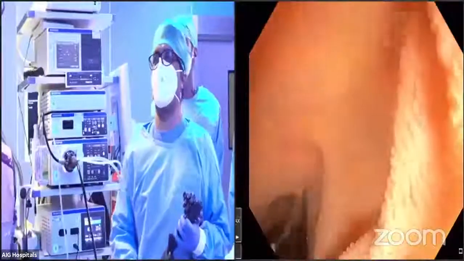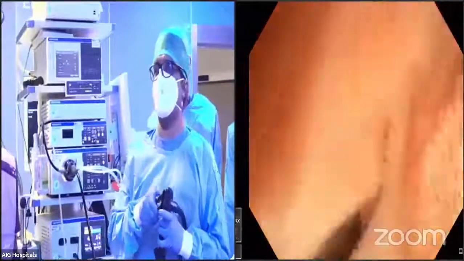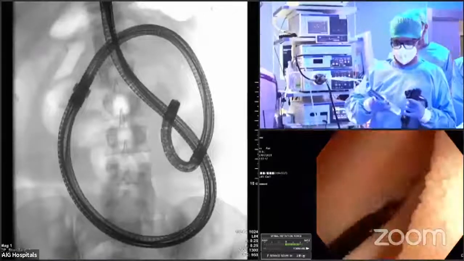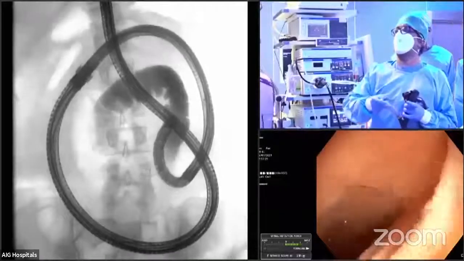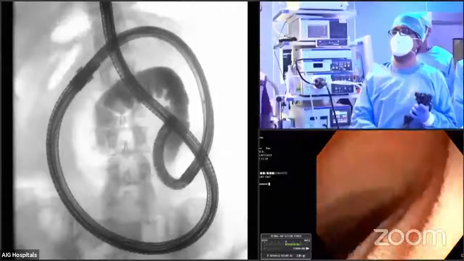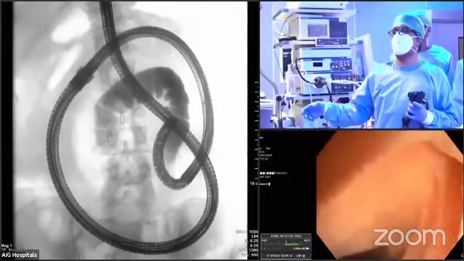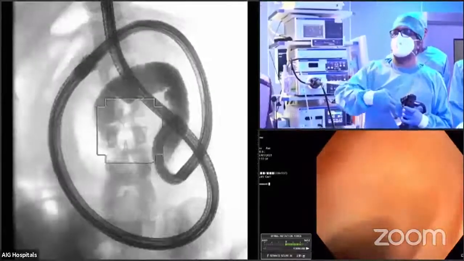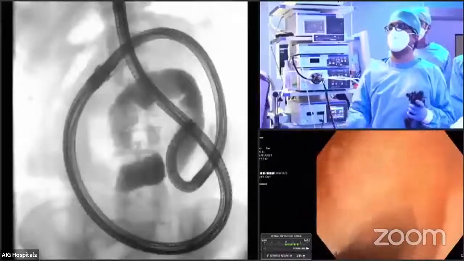Welcome back. So we are progressing, and can you show the fluoro picture, please? So you can see now we have progressed a lot, and we are nearing. I'll just push the contrast to see where we are. You can see I may have one sharp bend there. So that's how we keep track of what we are doing, by pushing the contrast and seeing how far is the cecum.